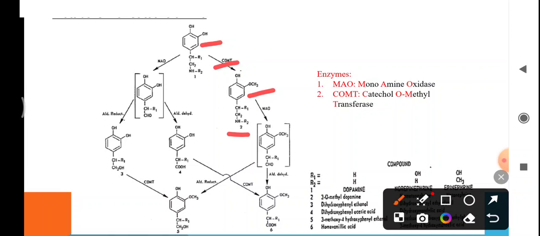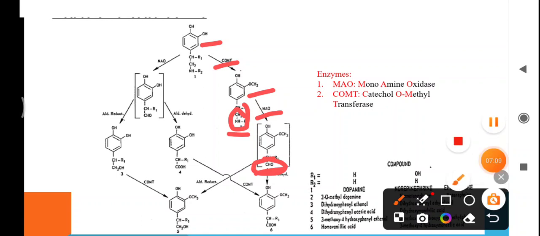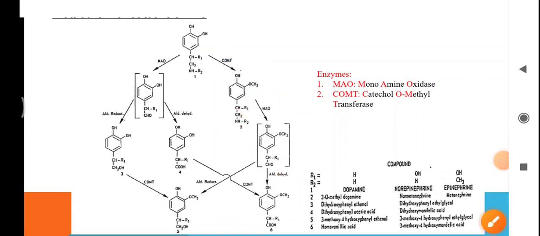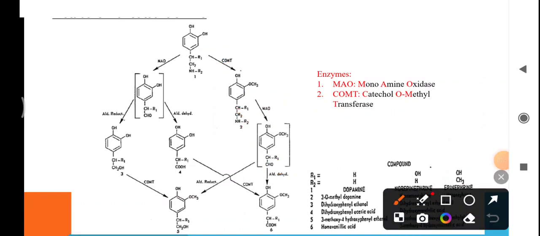Then in the next step, it is catalyzed by MAO to form 3-methoxy-4-hydroxyphenyl acetaldehyde by converting this CH2NH2 group to the CHO group. Then in the presence of aldehyde dehydrogenase,